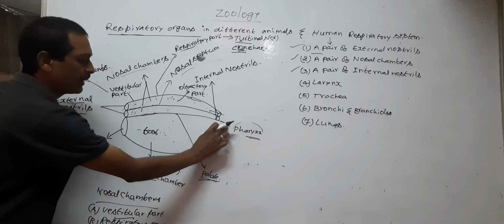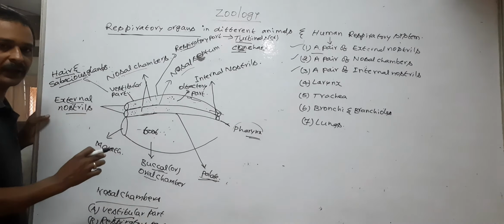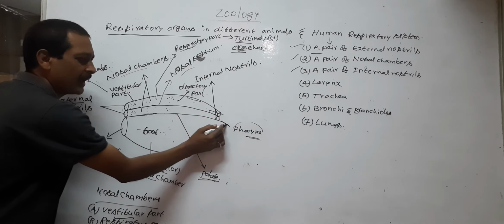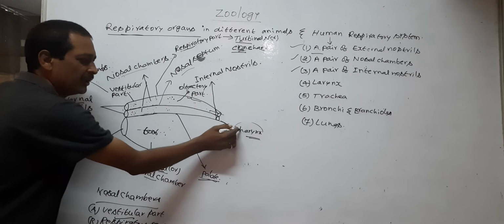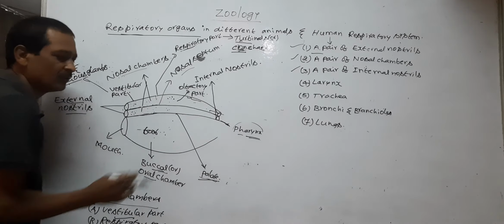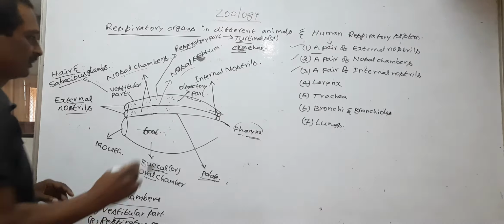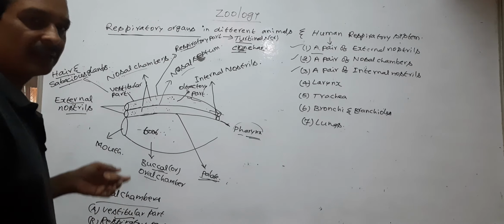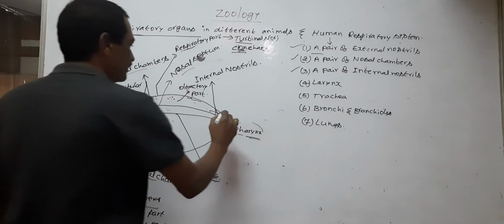The posterior part of the palate is called the soft palate. The posterior end of the soft palate hangs down into the pharynx and divides the pharynx into three parts.